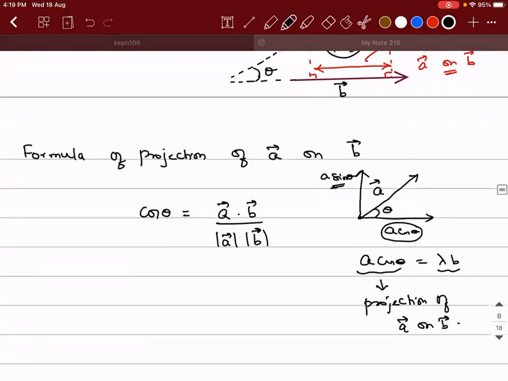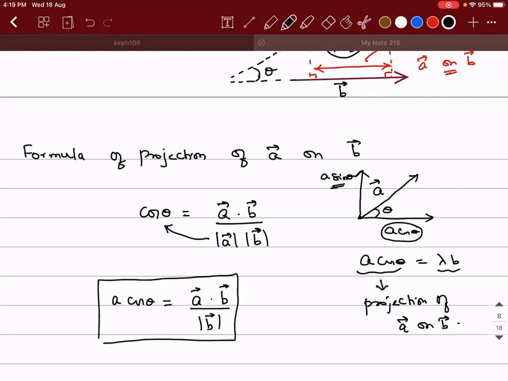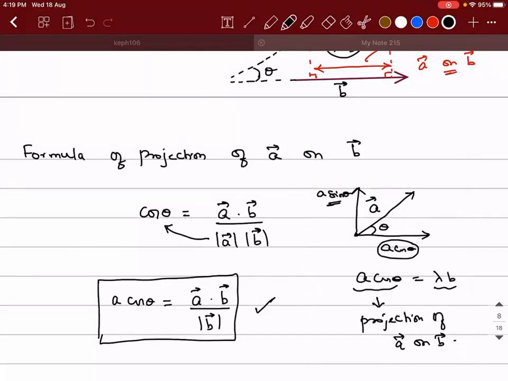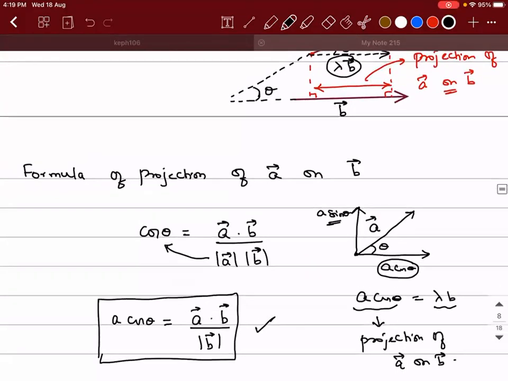If I take this magnitude of A to the other side, then A cos theta will be equal to A vector dot B vector divided by magnitude of B vector. So this is the required formula. I hope it is simple, right? I showed you the derivation. I didn't give you the formula directly. This is the derivation part.